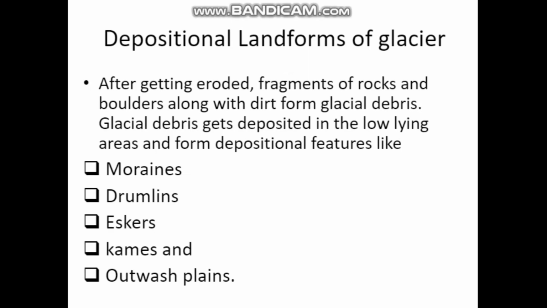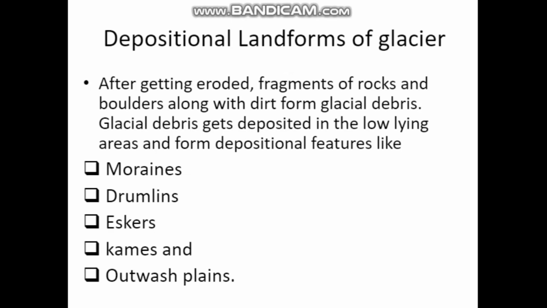All these get deposited in the low-lying areas, low-lying means from the top to bottom, isn't it? Low-lying areas, and form depositional features like moraines, drumlins, eskers, pumice and outwash plains. So what are they? Moraines, drumlins, eskers, outwash plains.